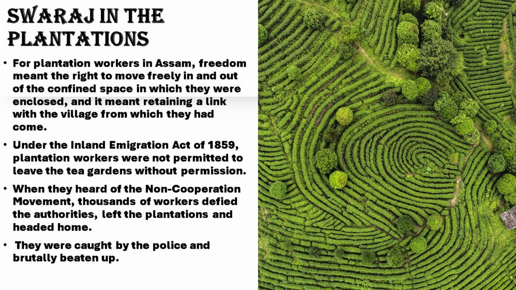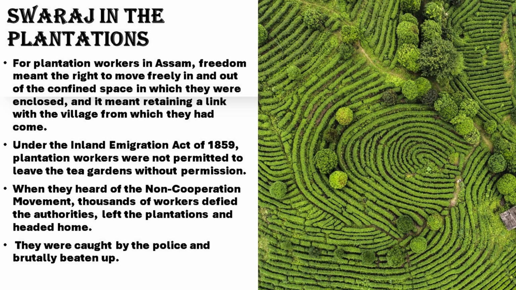They believed that Gandhiji would give them land in their villages. But this statement was also not made by Gandhiji. This is how they misunderstood the words of Gandhiji. As a result, thousands of workers defied the authorities, that is, they did not obey them. They left the plantation and started moving towards their homes. Many were caught, beaten up, and some were even killed.